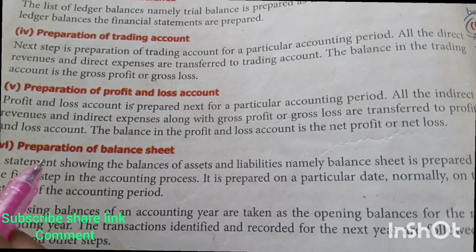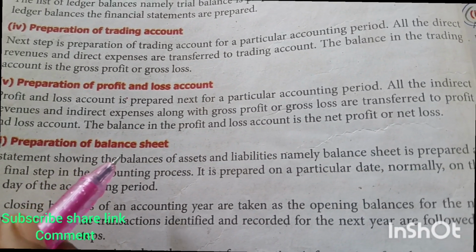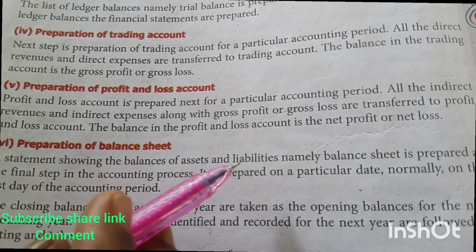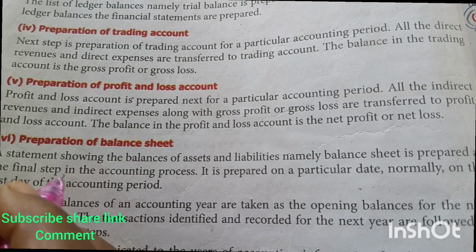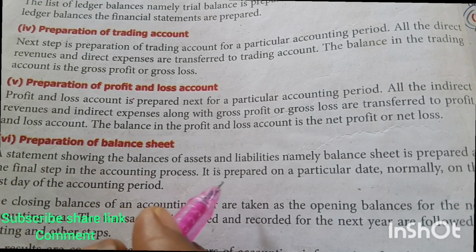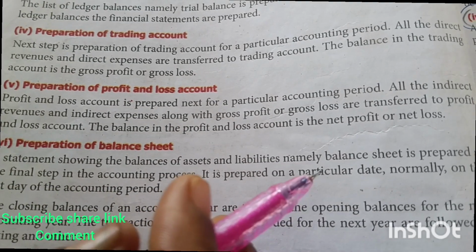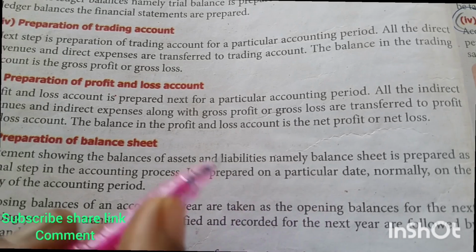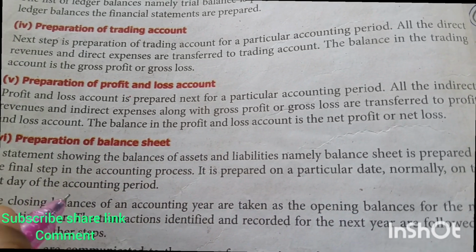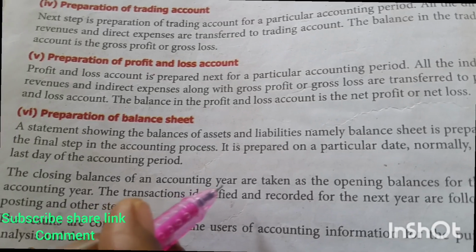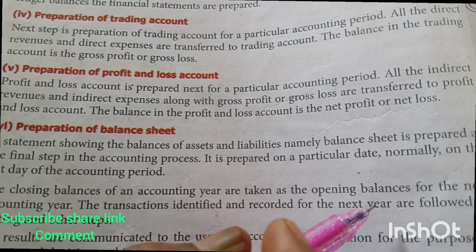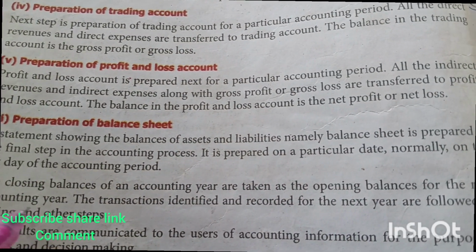Next is the preparation of the balance sheet. The balance sheet of assets and liabilities is prepared as the final step in the accounting process. It is prepared for a particular date, normally the last day of the accounting period. The closing balances of the accounting year are taken as the opening balances for the next accounting year.